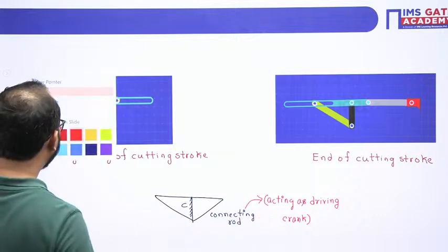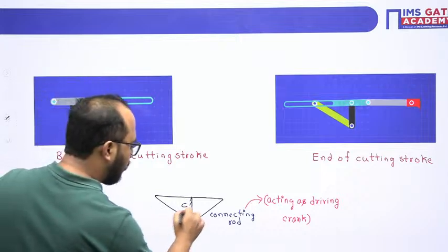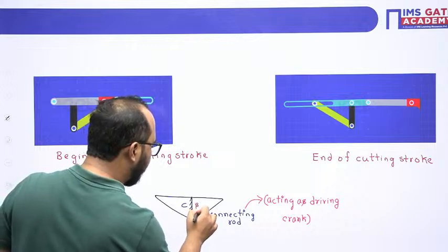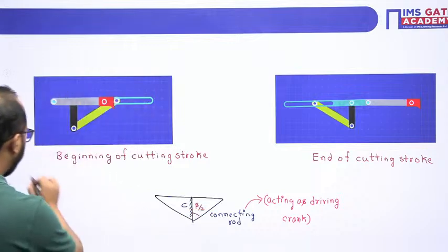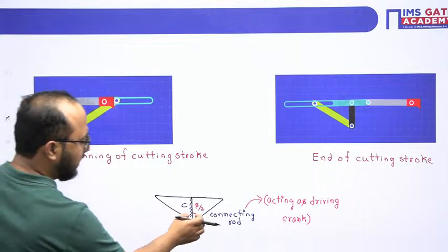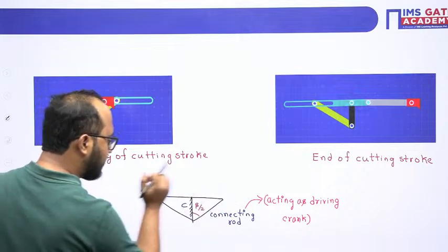Now about the angle. As I told you, the total angle will be beta, the return angle, but this one will be half of that, that is beta by 2. So again I will use basic trigonometry here. This is beta by 2, in front of the angle this is the perpendicular, this becomes the base, and this is the hypotenuse.